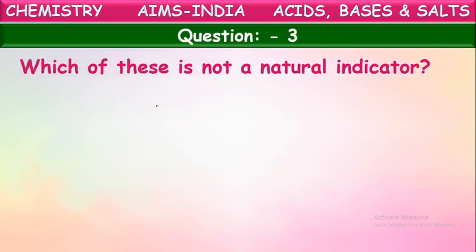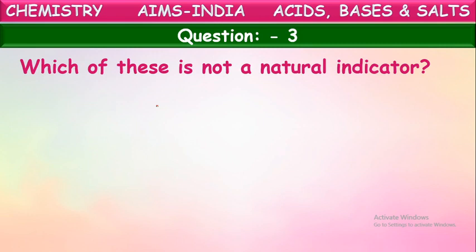Next one, which of these is not a natural indicator? See, they are going to show here some indicators. What does indicator mean? We know that it is a chemical substance which is used to identify acids and bases by the color indication. Examples: litmus, phenolphthalein, turmeric, China rose. These all come under indicators. These are used for identification of acids and bases.